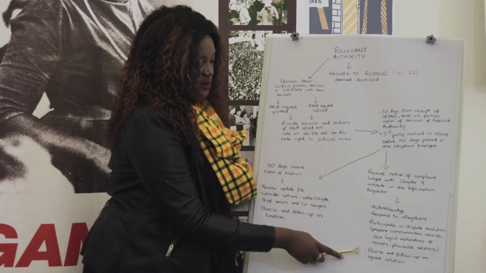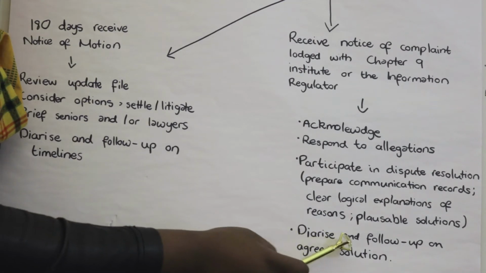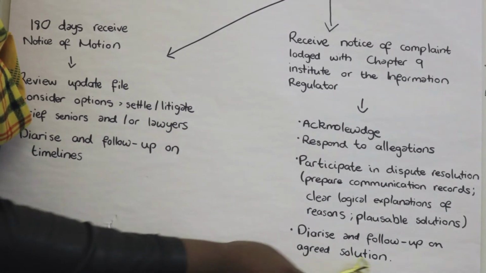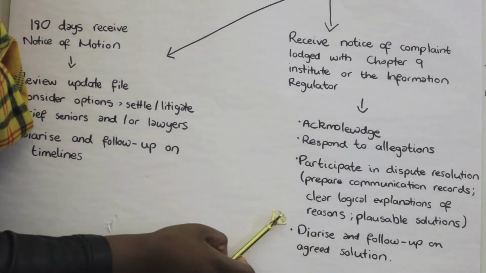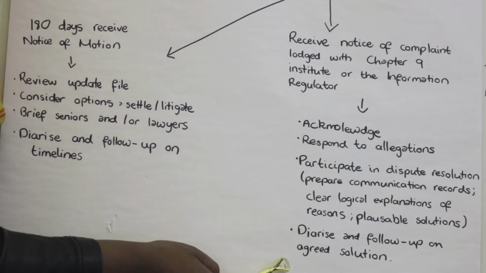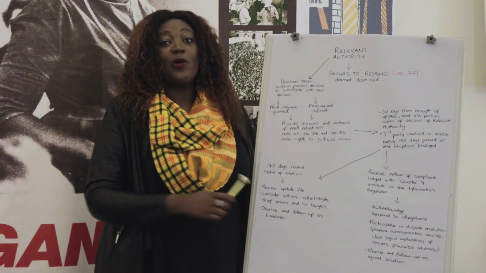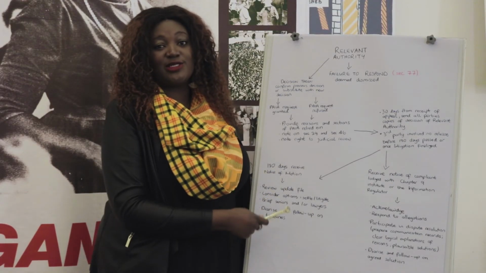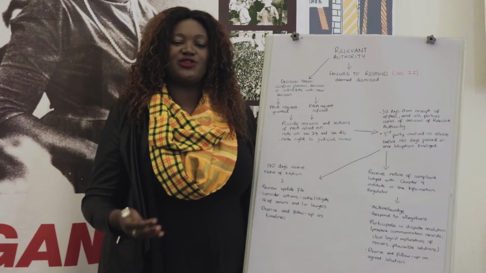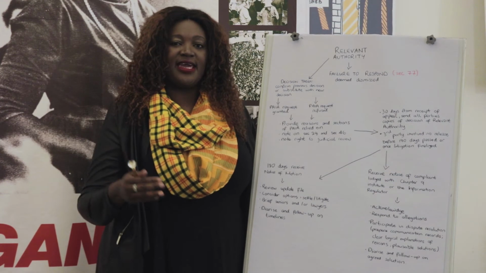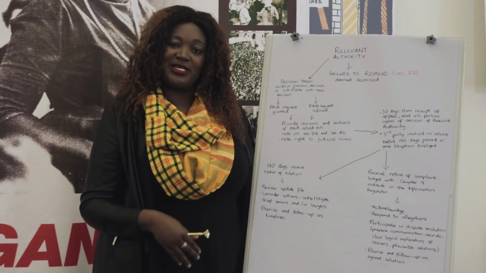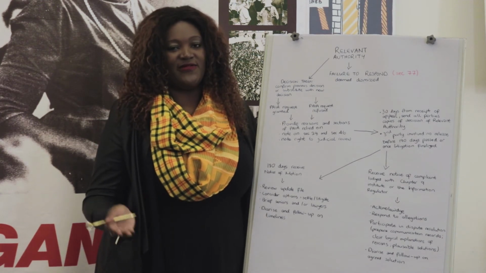It is also important to note once again to diarize all the dates that are relevant to this complaint and to follow up on any agreed solution. It would be unfortunate to go all the way through mediation and for the records to still not be released afterwards, forcing a requester to then eventually approach a higher court. Once all the processes and mechanisms relating to an appeal are complete, it is the duty of the relevant authority and the information officer to ensure that they are clear on what they are meant to do and to fulfill all the obligations in terms of PAIA and all other relevant legislation.